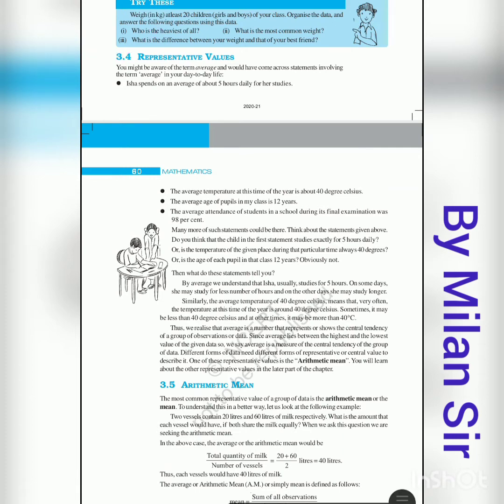Representative values means if someone asks how much your salary is, we cannot give the answer of the salary of all the months, but simply we just tell him the average, right? If in one month we earn 50,000, and in the second month 60,000, 70,000, 65,000, 75,000, and someone asks how much your salary is, we can simply say 65,000, otherwise on average 60,000, right?